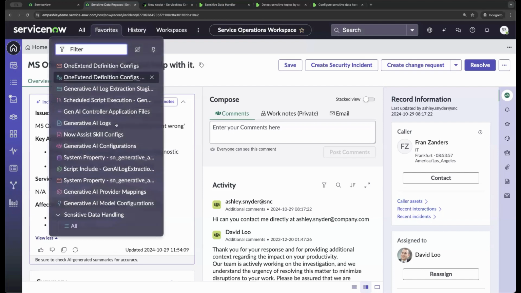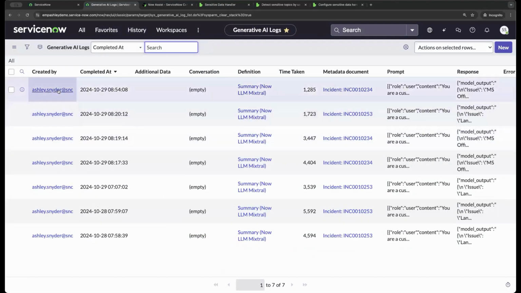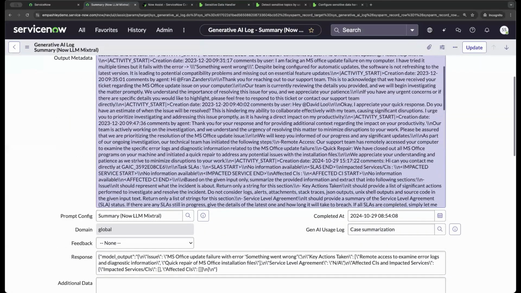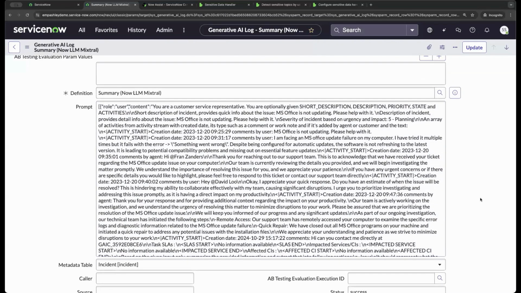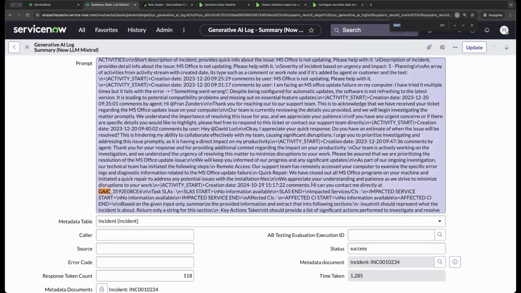And then we're going to peek under the covers a little bit. This is a log table that is currently locked down. Forward-looking statement, we are trying to make this easier for you to see in a future release. But I'm going to go into the prompts and look for GIAC. And this is where you can see that activity log, right?